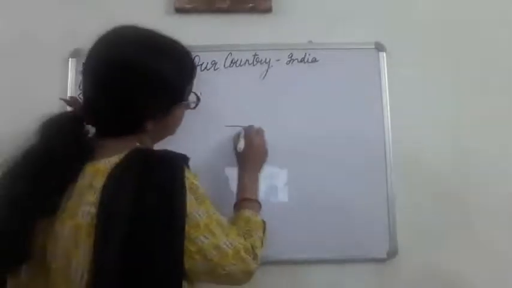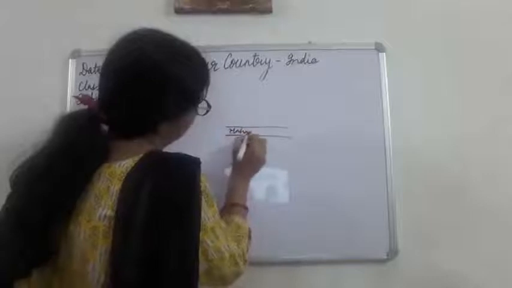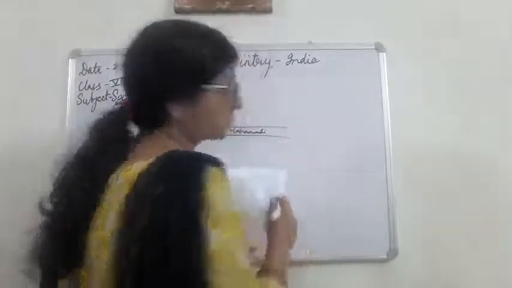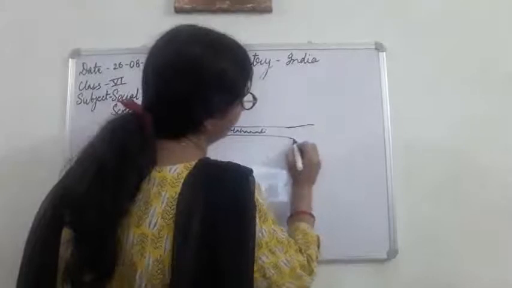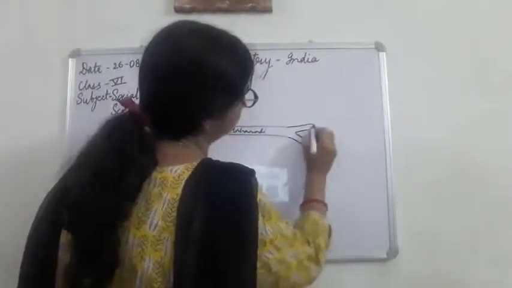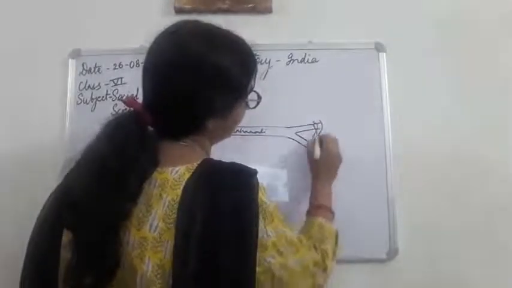So suppose this river is coming and this is Mahanadi, which is an east flowing river, okay, and now it is going to meet the sea. So how will it meet it? ये दो पार्ट में या तीन पार्ट में बढ़ जाती है और तब जाके ये sea में मिल जाती है.